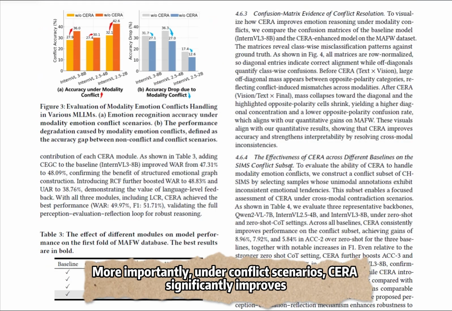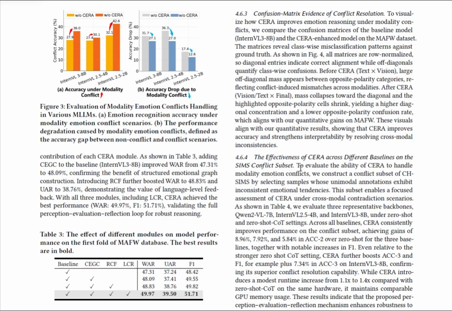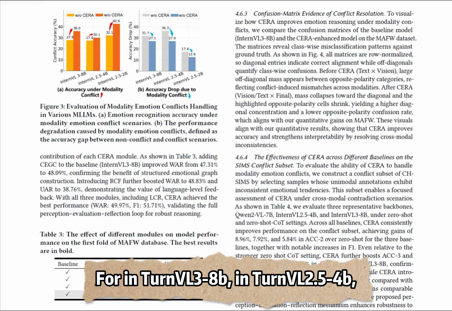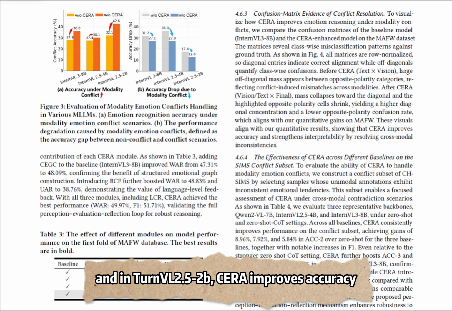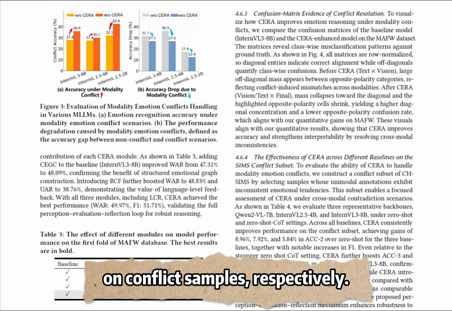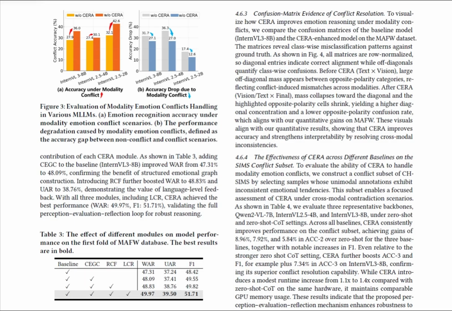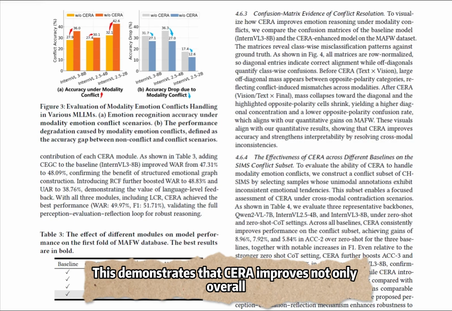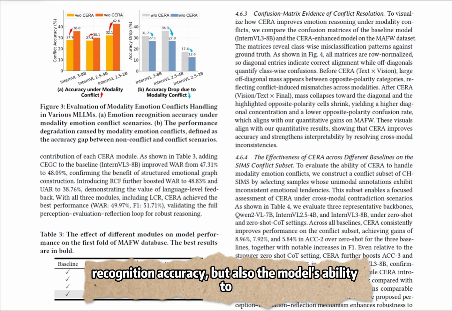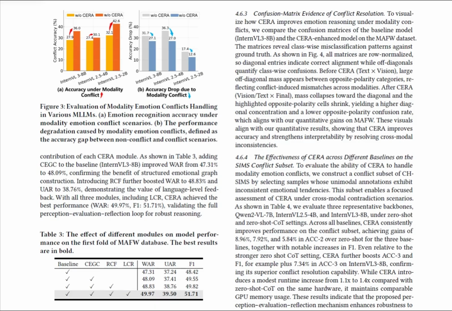More importantly, under conflict scenarios, CERA significantly improves multiple MLLM backbones. For InternVL3-8B, InternVL2.5-4B, and InternVL2.5-2B, CERA improves accuracy on conflict samples, respectively. It also reduces the performance degradation caused by modality conflicts. This demonstrates that CERA improves not only overall recognition accuracy, but also the model's ability to handle emotional inconsistency.